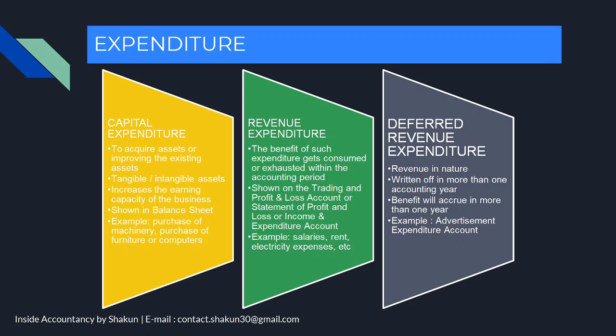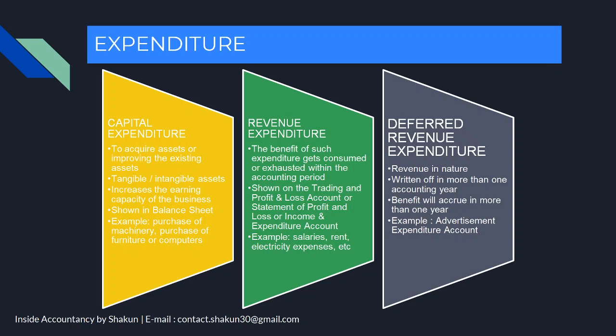Similarly, if you have a manager and you are paying salary to the manager, next year again you have to pay salary to the manager. So the benefit of these expenditures, they get exhausted within the accounting period. Now these expenditures are shown on the trading and profit and loss account, and they are shown in the statement of P&L or income and expenditure account.